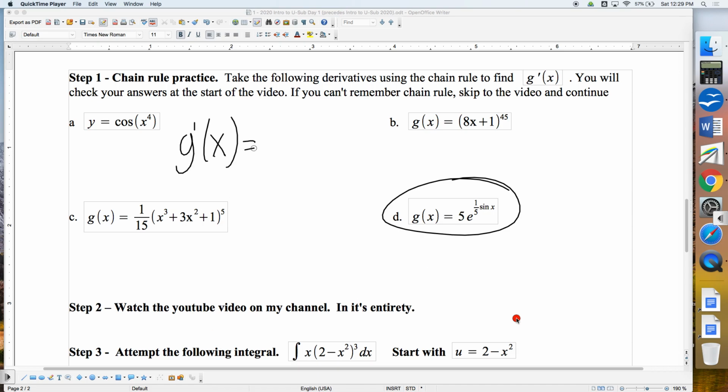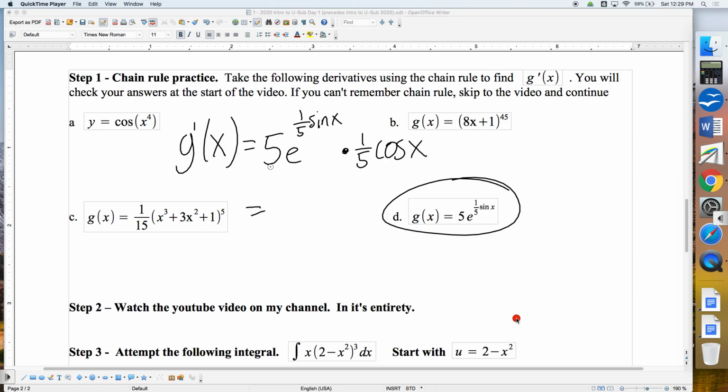So remember, 5 is a coefficient. 5 is just going to chill. E to the power is e to the power. Remember, e to the x is e to the x for derivatives. And then now we apply the chain rule. We look at our inside expression and chain on the derivative of that, which is 1/5 cosine of x, right? This factor is the derivative of this exponent. We're doing our chain rule.